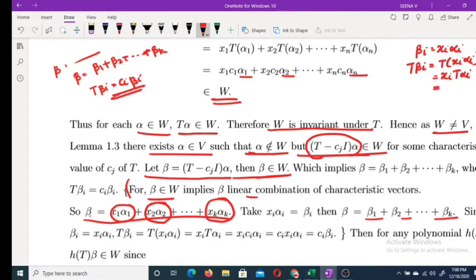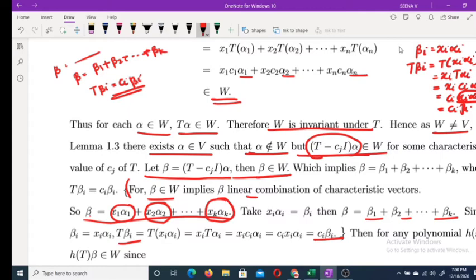Since Ci is the characteristic value corresponding to the characteristic vector alpha i, T alpha i is Ci alpha i. That is equal to Ci xi alpha i. But xi alpha i is beta i. Therefore, T beta i is equal to Ci beta i.